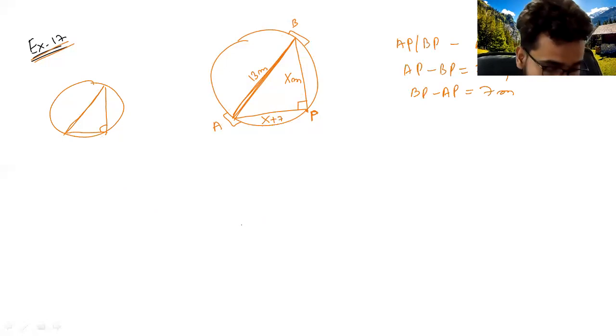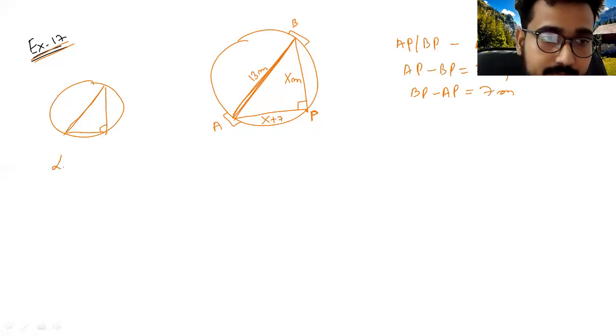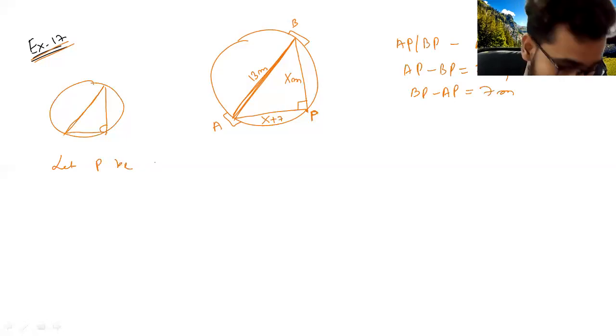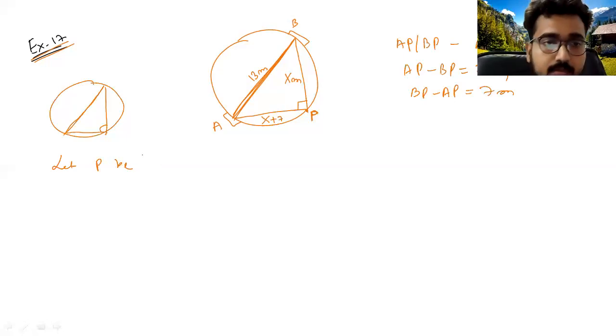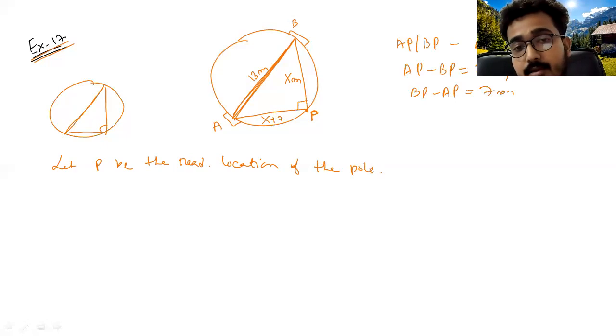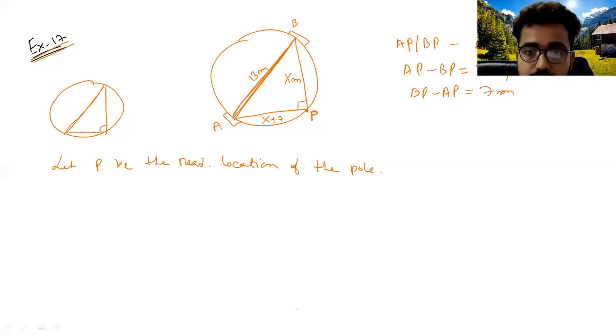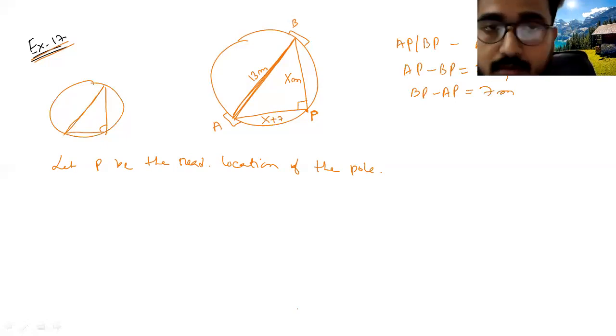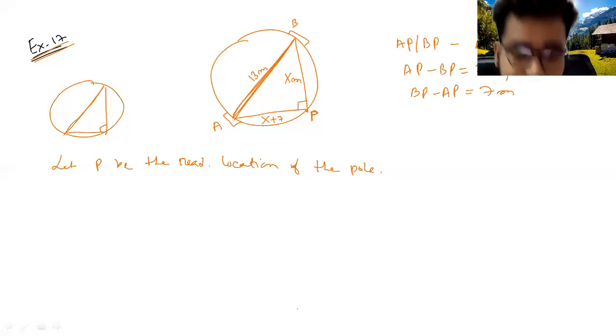Yes or no? So write down, let P be the required location of the pole. It is given.